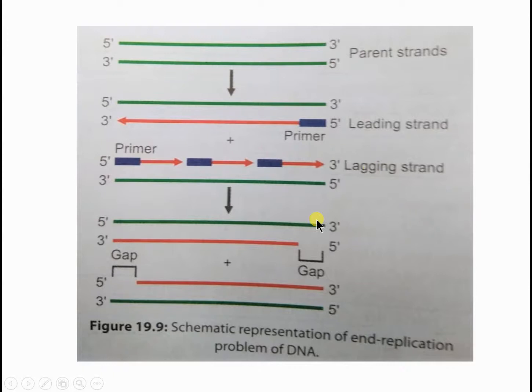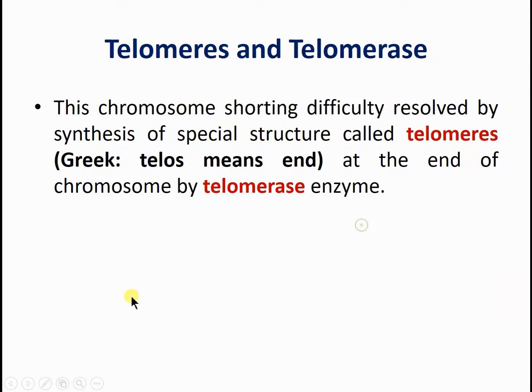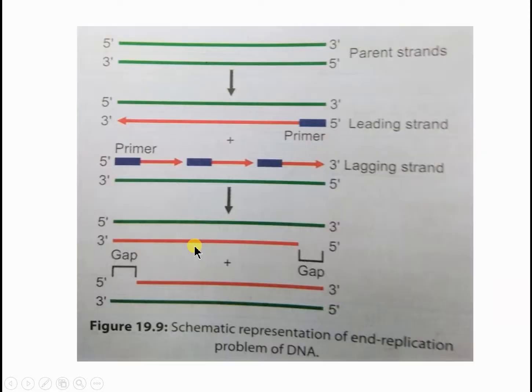As this is the telomeric end, this end can be extended. These 3 prime ends are extended by certain specific enzymes.